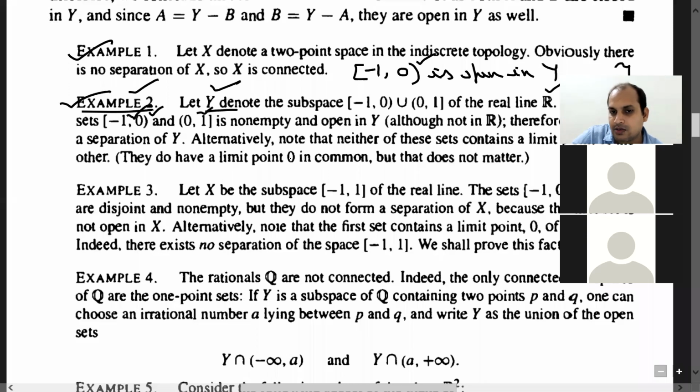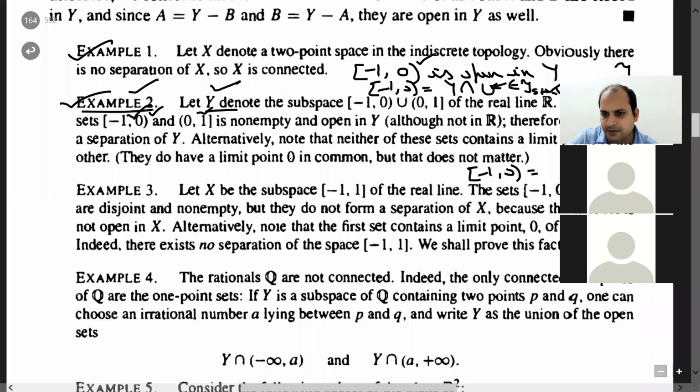So how to show that? This means (-1, 0) must be written as Y intersection U, where U belongs to the standard topology on R. Okay, so can you show how to write (-1, 0)? Think of an open set, (-1, 0) union (0, 1). This is your Y, sorry, intersection. You can take the intersection from -1 to 0 itself. If I take the intersection with this one, obviously it is going to be this one.